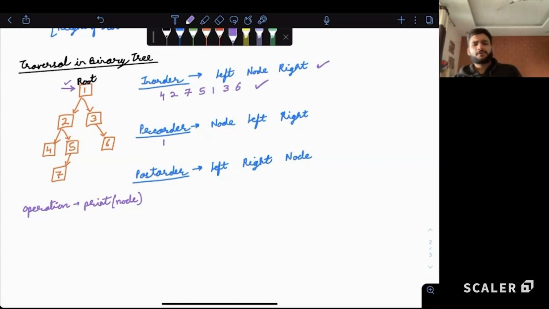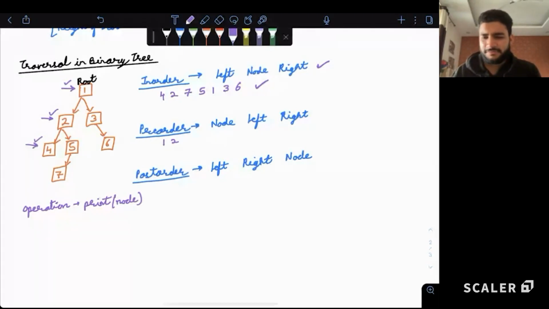Now 1 will say, okay, I have given myself priority, let me move left now. So 1 will move to the left. Now when we are standing at 2, 2 can give priority to itself, so we'll print 2. Now 2 will say, okay, I'm complete, so let me give priority to the left child first. Left child is printed. Now 4 does not have a left or a right child. So we are done. The left side of 2 is complete.